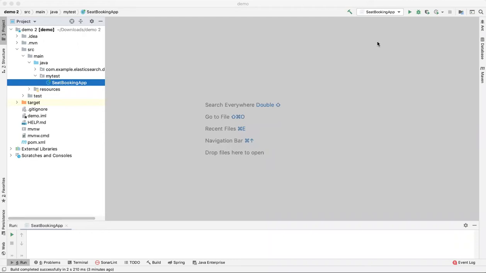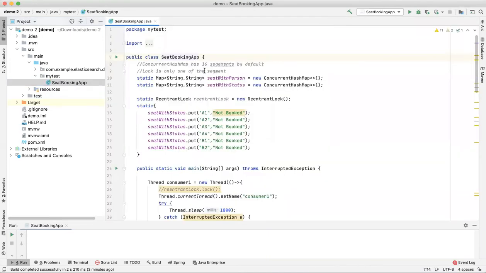Today's discussion is based on the reentrant lock, by taking the help of a concurrent hash map, and I have taken the example of booking a seat in a theater or multiplex. Today, due to the pandemic, we are not going there. So I have one sample application that I am taking here.